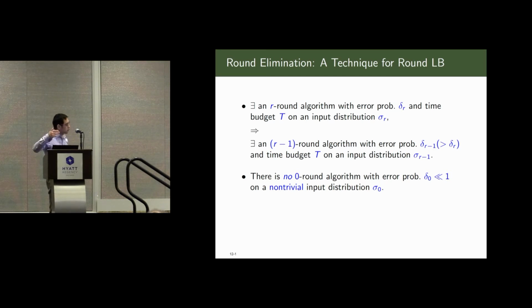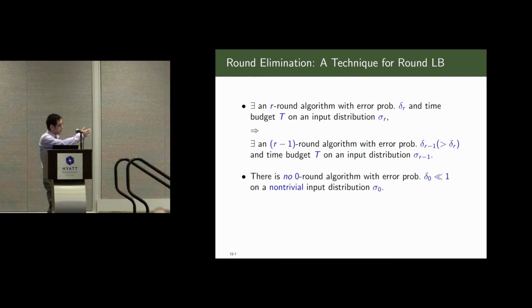Let me try to introduce the framework for you in the setting of our model, collaborative learning. Basically, this is an induction. The induction step says that if there exists an R-round algorithm with some error probability delta R and time budget T on some input distribution sigma R, then we can construct another algorithm which only uses R-1 rounds with error probability delta R-1 and the same time budget T on a slightly different input distribution sigma R-1.